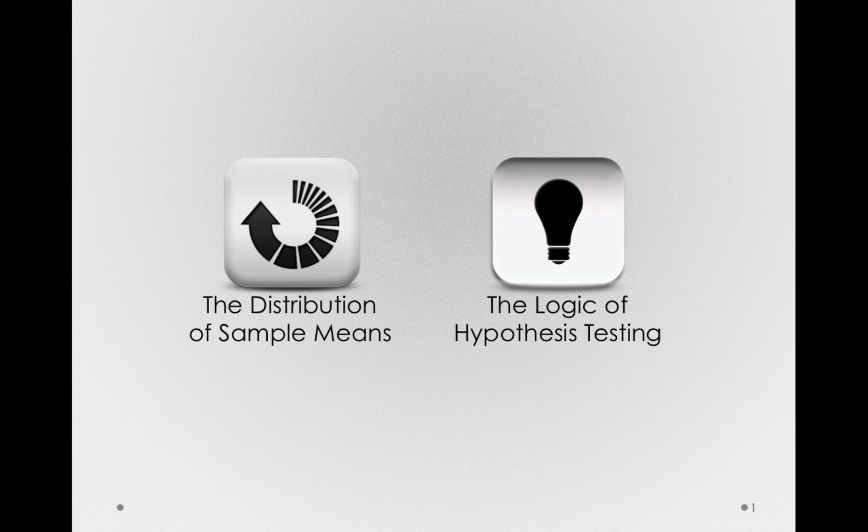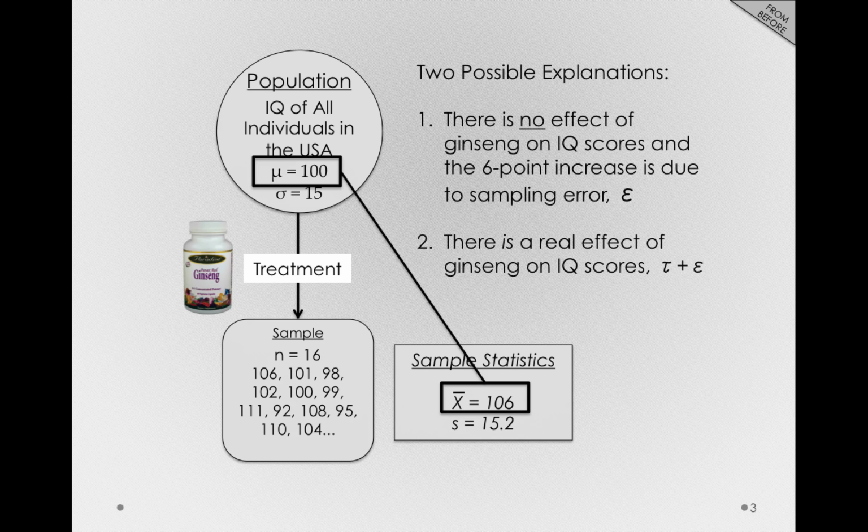In our previous videos, we explored the distribution of sample means as a way to help us decide between two competing explanations for the result of an experiment. To go back, we talked about a situation where we were taking a single sample from a population we knew a lot about, the IQ distribution, applied a treatment, and got a sample of 16 individuals with a sample mean. Our sample mean was 106, which is different than the population we started with.